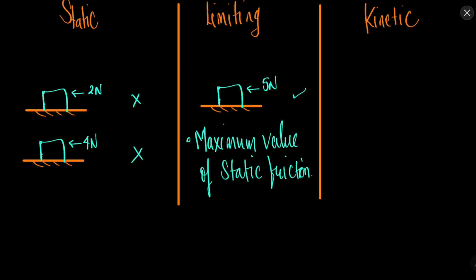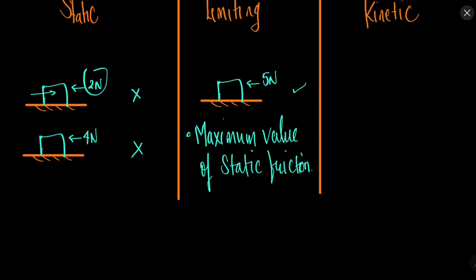So let me again repeat. When you apply 2 Newton, the friction is 2 Newton. When you apply 4 Newton, the friction is 4 Newton. When you apply 5 Newton, the limit was reached and the body can only apply 4 Newton of friction. So the static friction is the friction which is up to 4 Newton. Okay, that is 2 Newton, 1 Newton, 3.5 Newton. And the maximum amount of friction that the surfaces can have is called the limiting friction. Let's say this is 4 Newton. Okay, so what is limiting friction? The maximum value of the static friction.